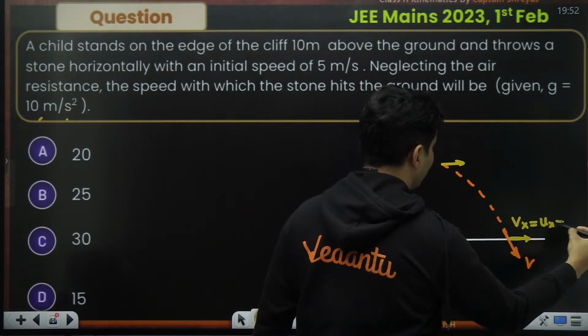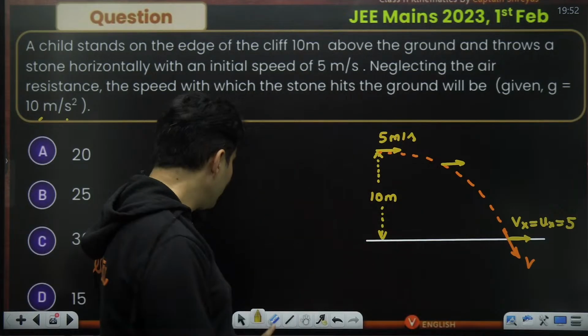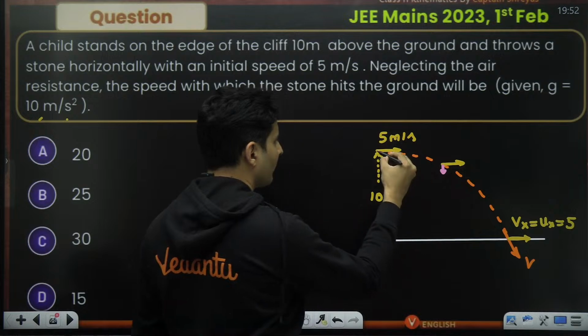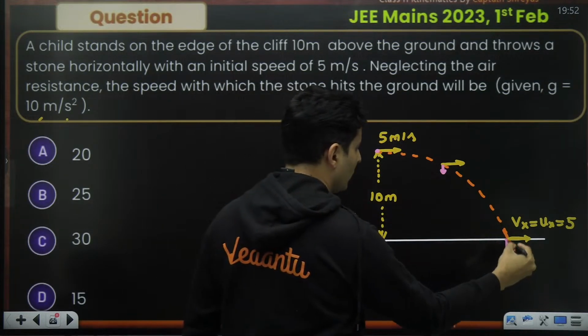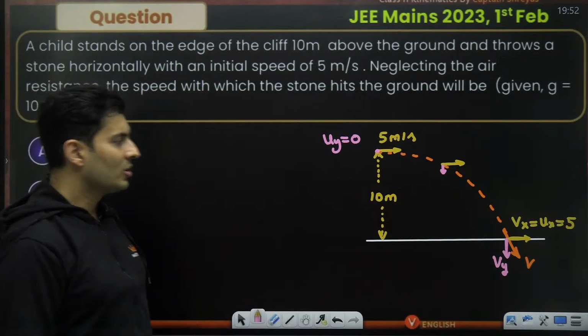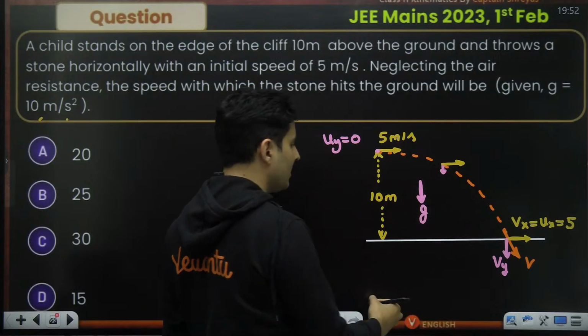Vx will be ux, it will still be 5 meters per second. It is only the y component which slowly grows. Initial y component was 0, it slowly grows as you come over here. So the entire question is now in the y direction. In the y direction, there is some acceleration also.